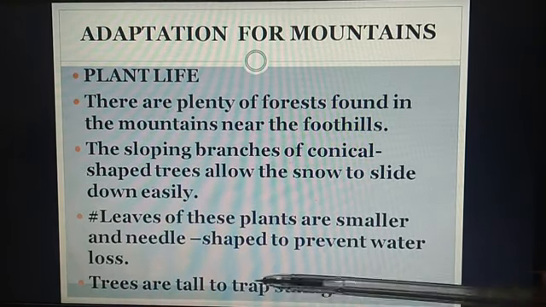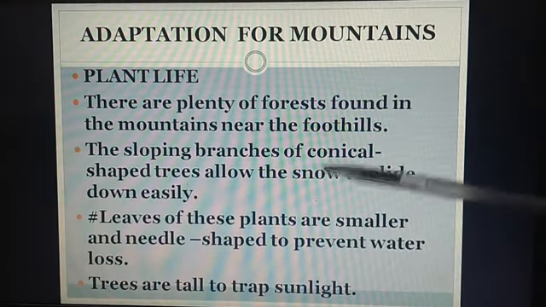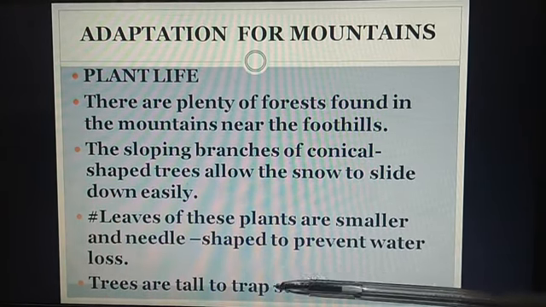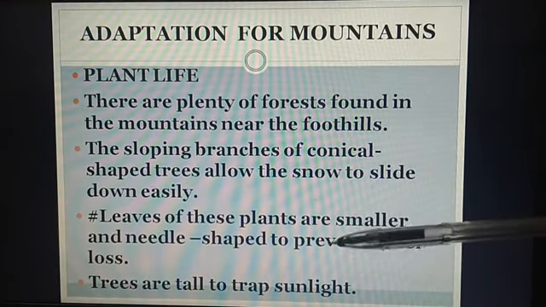Trees are tall to trap sunlight as most of the mountains are covered with snow. So the trees are tall. Some plants also grow under the layer of the snow.